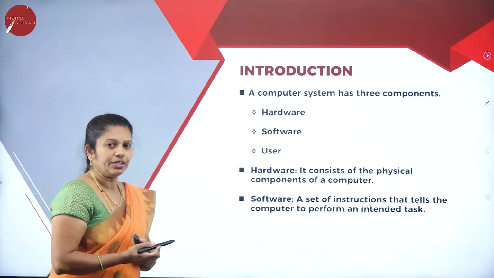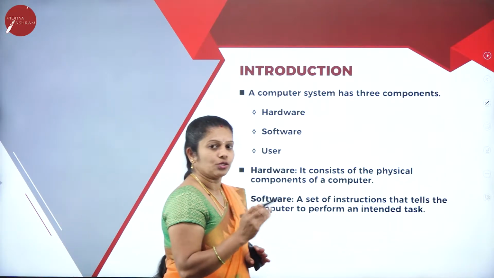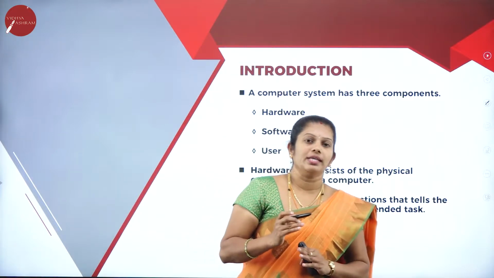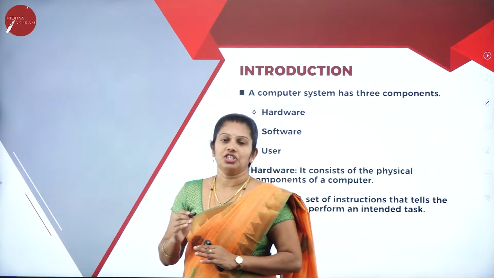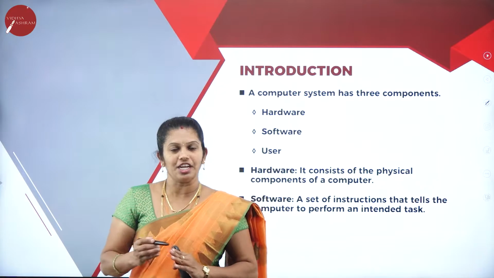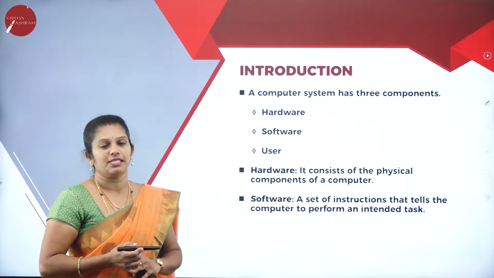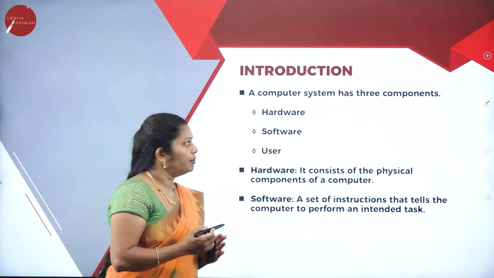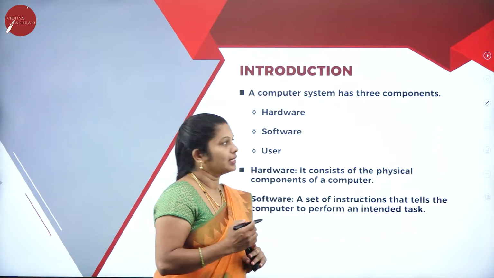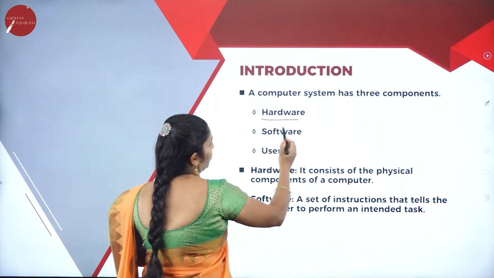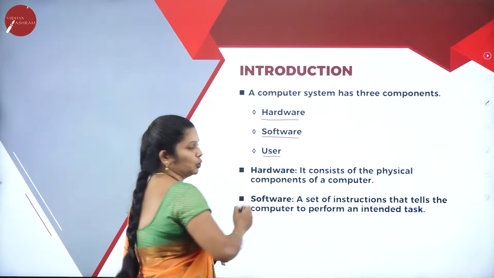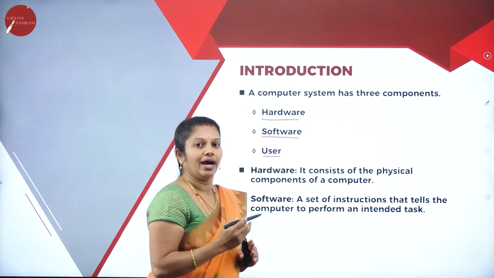Okay, now when you come to software, what do you mean by software? Software is nothing but a set of instructions, or I can say a set of statements. It will perform a specific task. A computer system has 3 components. The first one is hardware component, then software, as well as user. Then what do you mean by hardware?